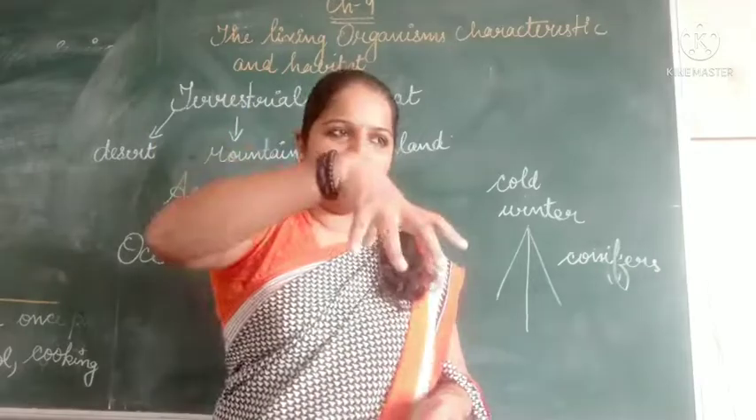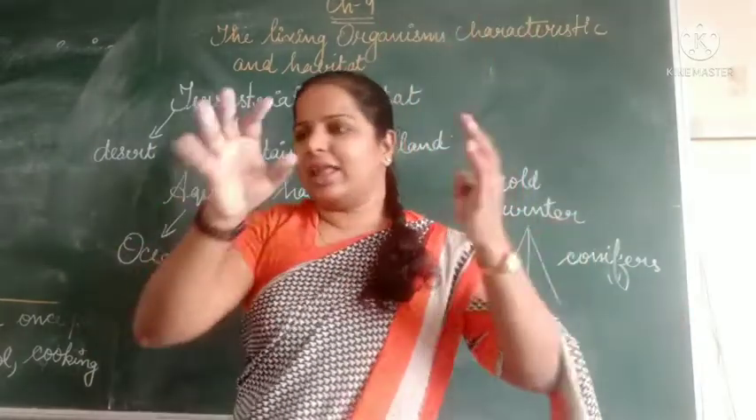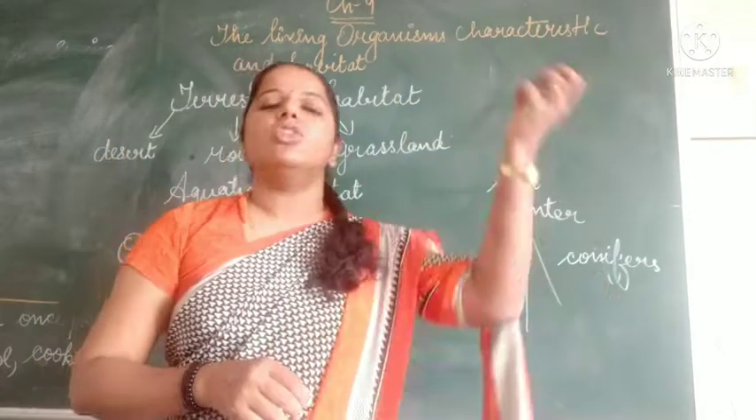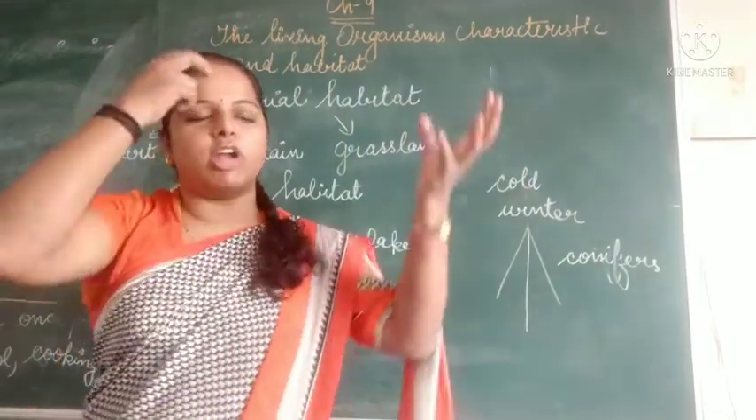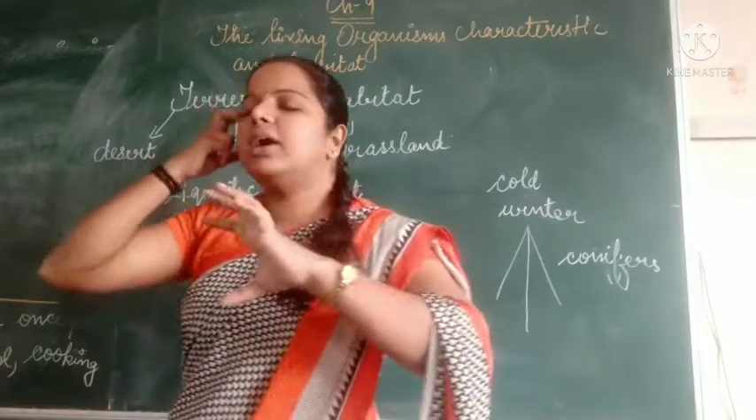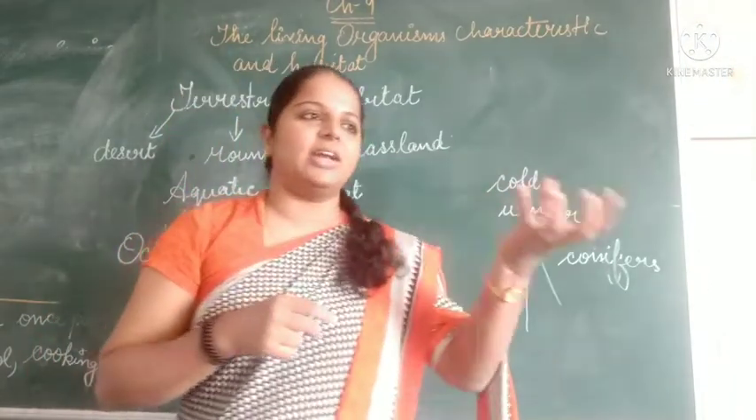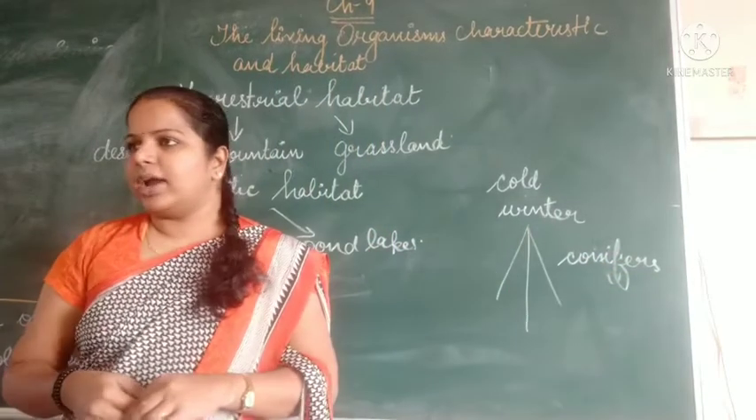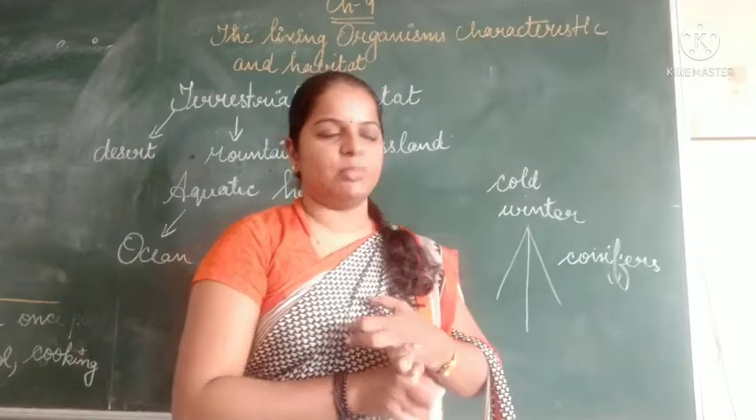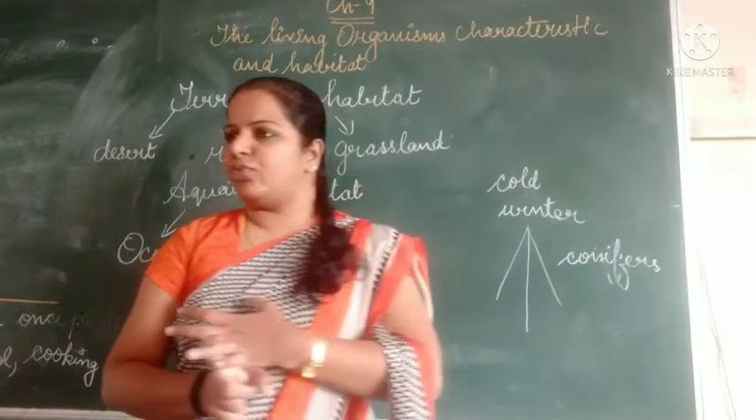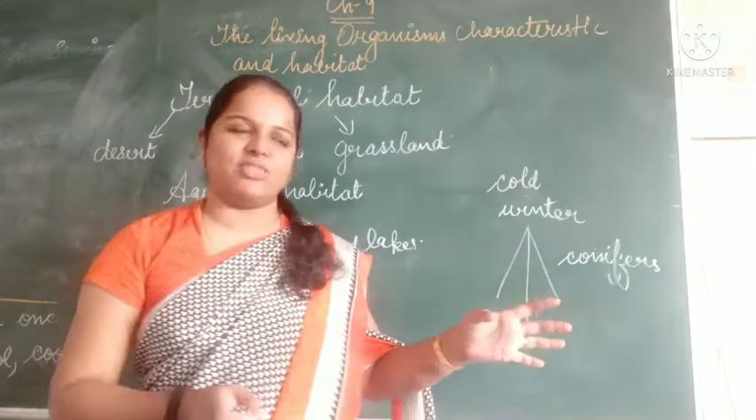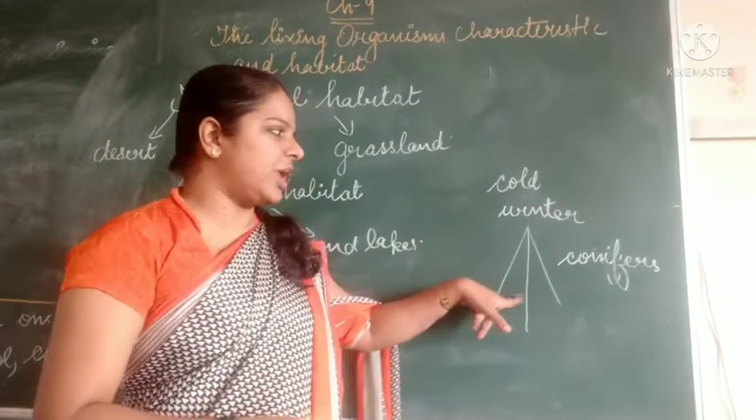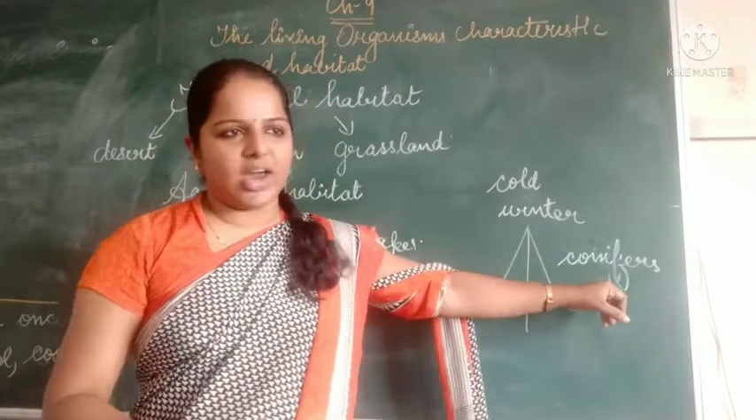Because when the snow falls down, it will slip and fall on the ground. Understand? Snowfall is there, so what happens? The snow will fall down automatically to the ground, so the trees won't hold that snow. Understand? They are non-flowering plants. Mountain region plants are non-flowering plants. They don't have any flowers and they are tall. Since they are in cone shape, we call them coniferous.